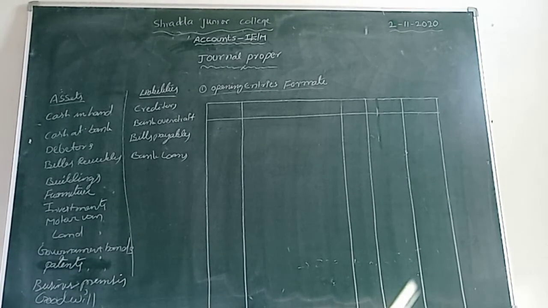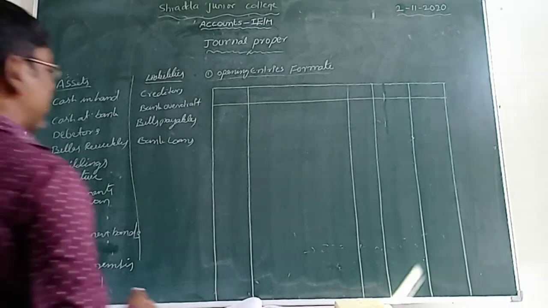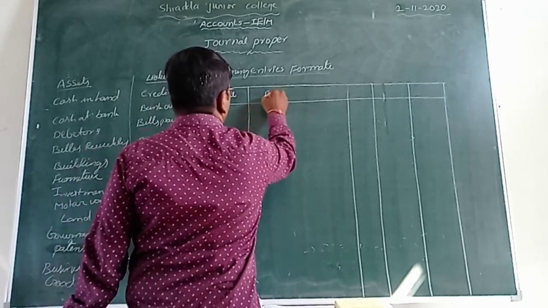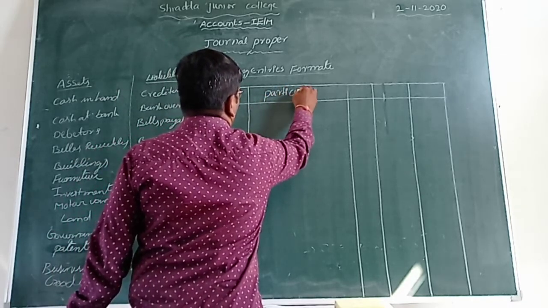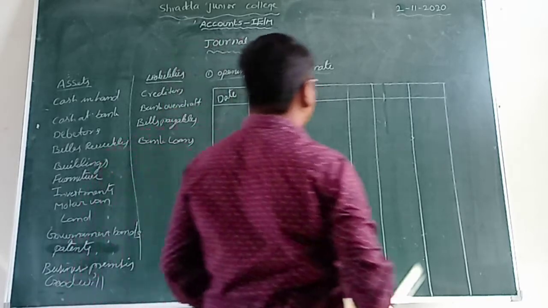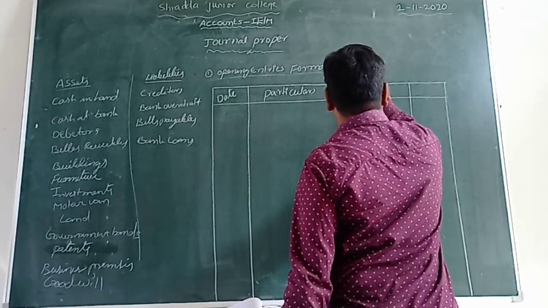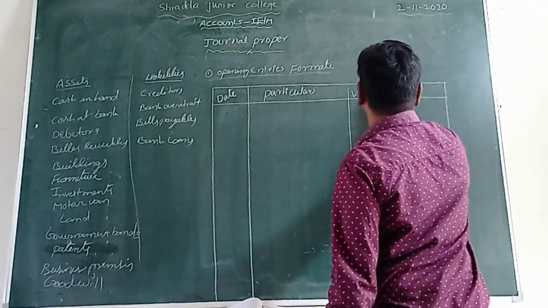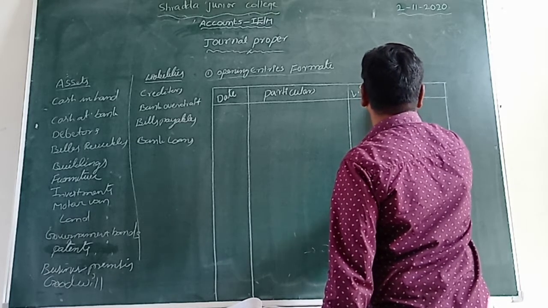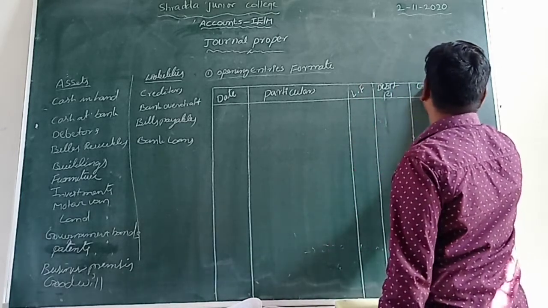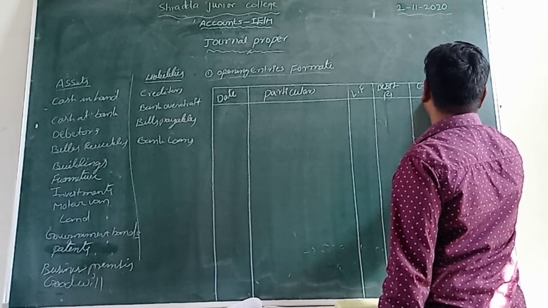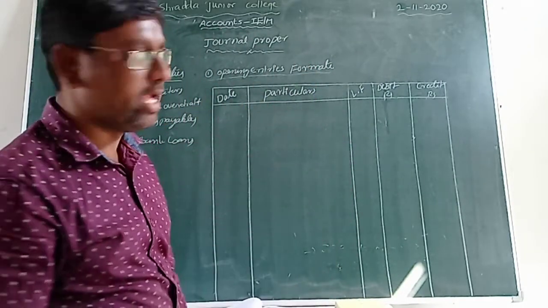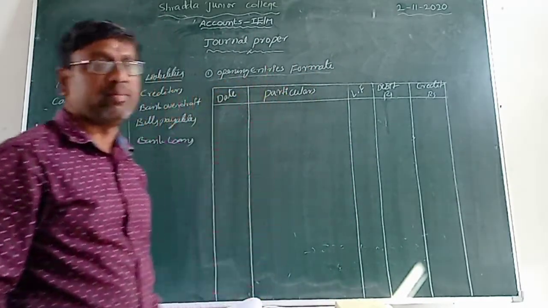Let us say, students, there is an opening entry format. In this format, the first column is date, the second column is particulars, and the third column is LF. Fourth column is debit rupees, and the last column is credit rupees. They have no left side and right side, debits and credits are there. So this is a simple opening entry format, isn't it?